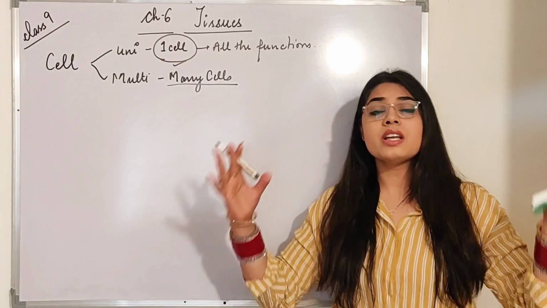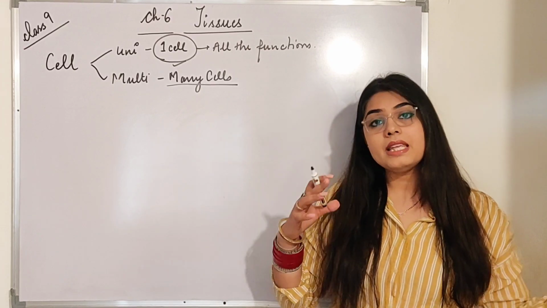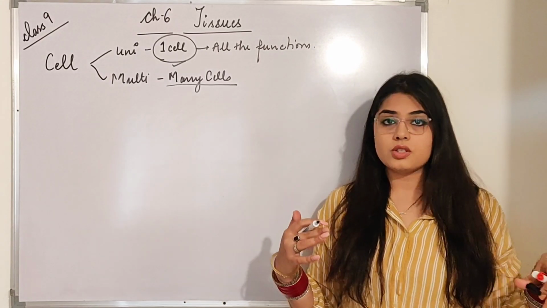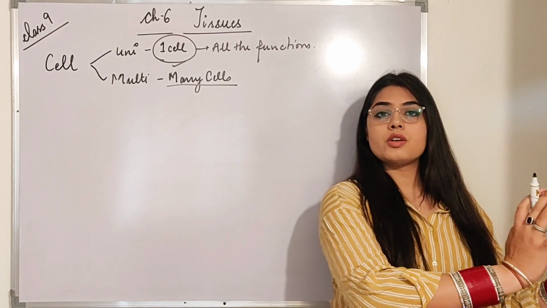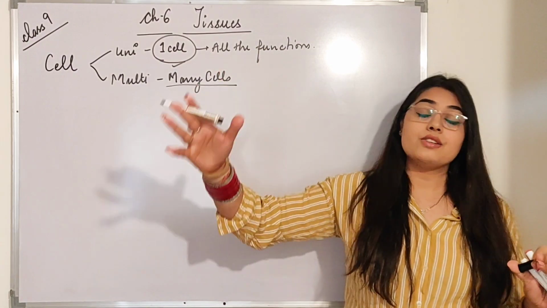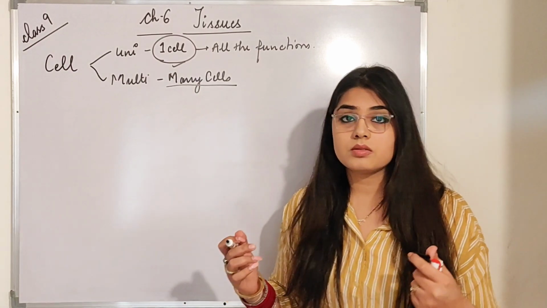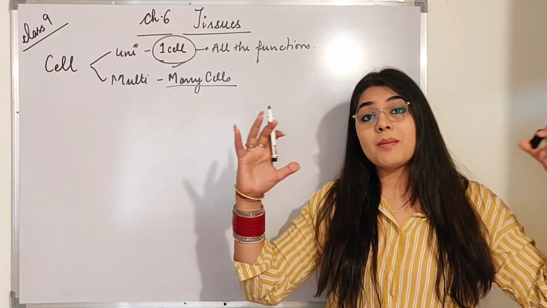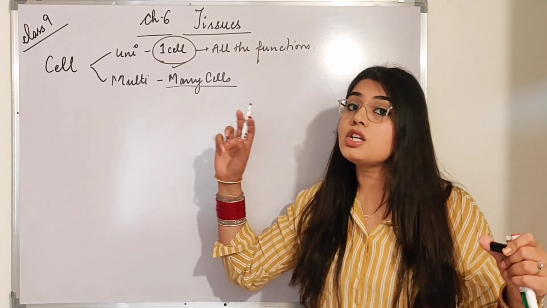Now all the cells will not do a single task. There are many cells which are divided into individual groups that perform different functions. For example, there is a group of cells which just performs the function of respiration, and a group of cells which just performs the function of digestion. So who is making these groups? Cells. When a group of cells comes together, it forms a tissue.